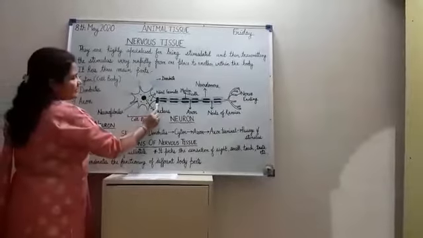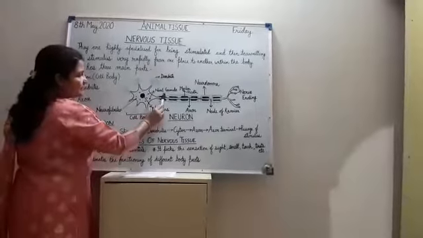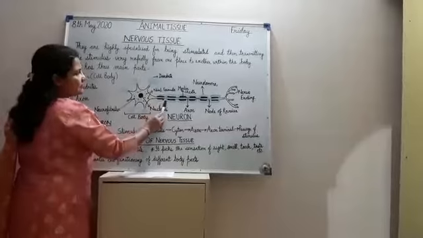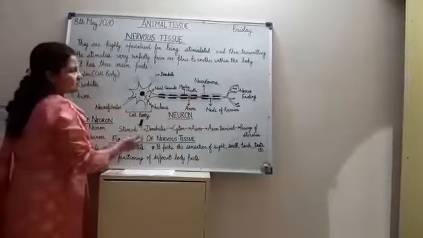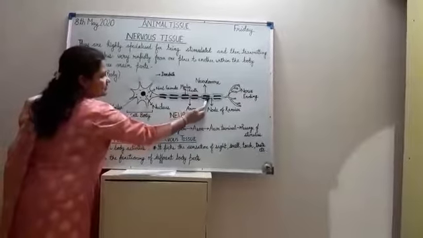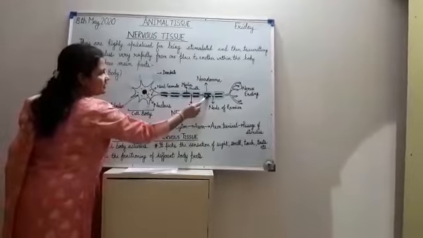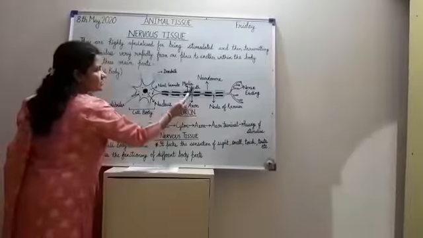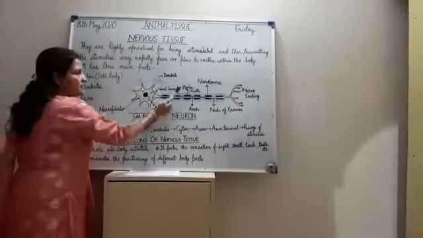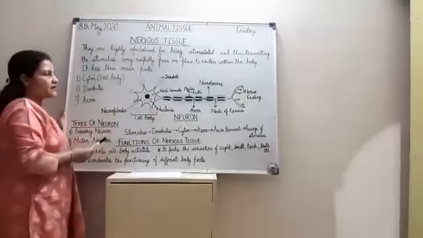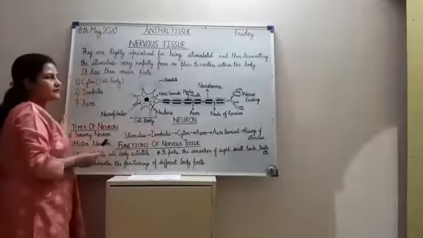The axon is mainly covered by two sheaths. If a single sheath is present, it is called the neurolemma. And if two are present, then there is a fat deposition or an insulating layer between the neurolemma and the axon, and this is called the myelin sheath. If the nerve fiber has a myelin sheath, it is called a myelinated nerve fiber. And if the nerve fiber does not have a myelin sheath, it is called a non-myelinated nerve fiber.